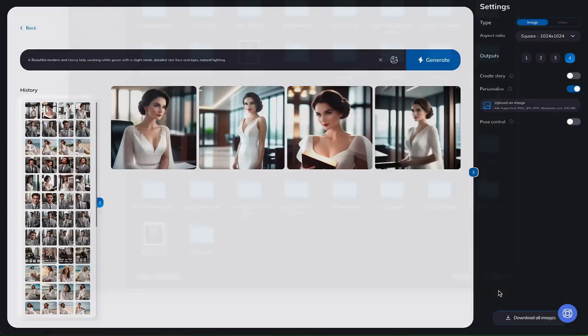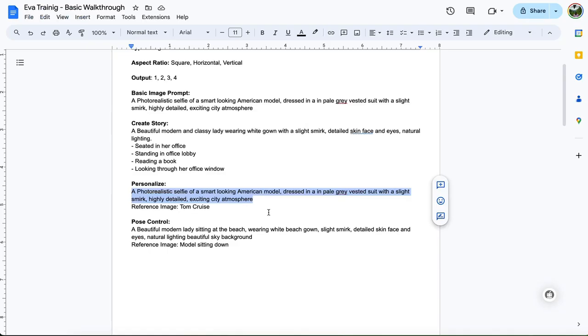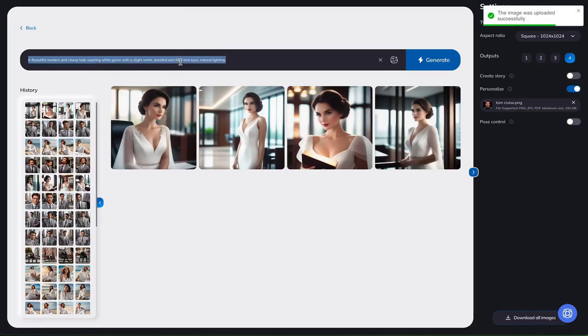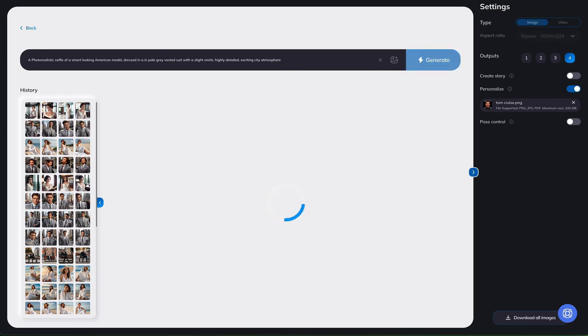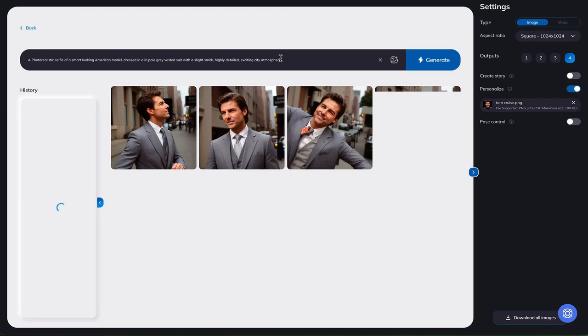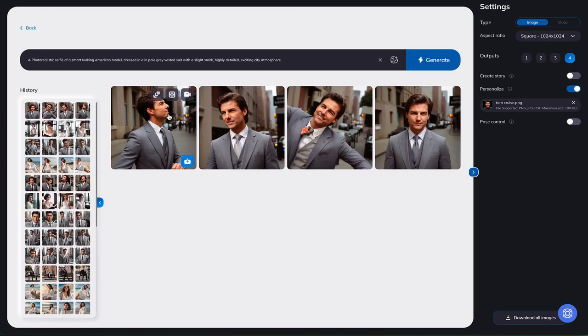So basically, we are going to create a scene of a photorealistic selfie of a smart-looking American model dressed in a pale gray vested suit with a slight smirk, highly detailed, exciting city atmosphere. All right, we're going to do that right now, and it will look like Tom Cruise in each one of the outputs. And when I say each one of the outputs, it's because we chose to have 4 output unrelated images.